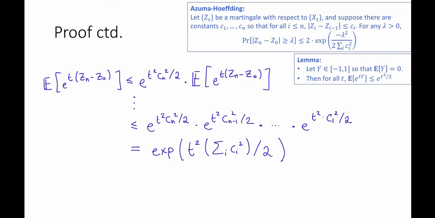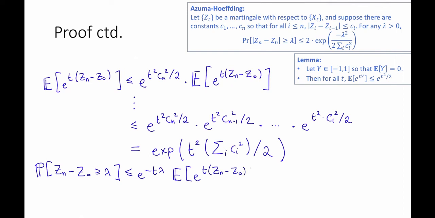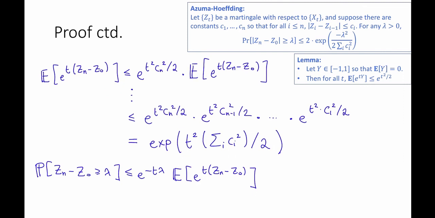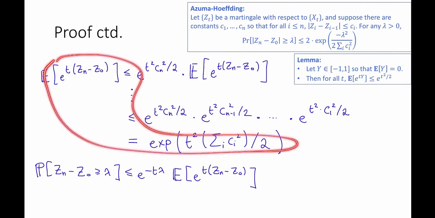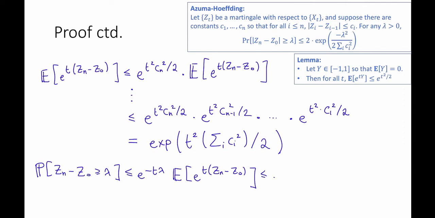So recall from before, from our exponentiate and use Markov trick, we had that the probability that Z_n − Z_0 is greater than or equal to lambda was at most e to the minus t lambda times the expectation of e to the t(Z_n − Z_0). That was the whole reason we wanted to bound this in the first place. So now plugging in this bound that we just got, this whole thing is less than or equal to exp of t squared times the sum over i of c_i squared divided by 2, minus t times lambda.